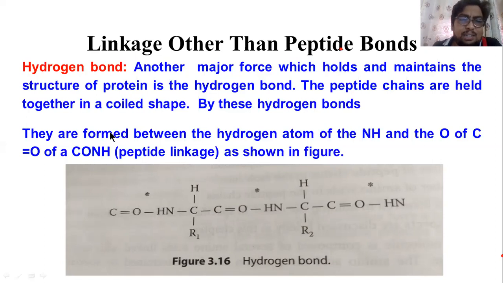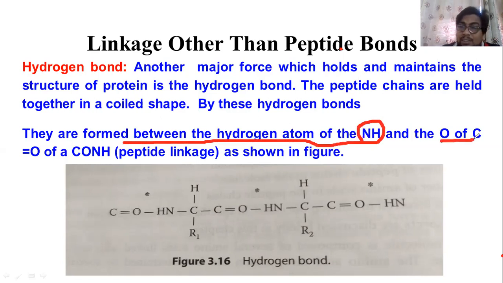So where is this hydrogen bond formed? It is formed between the hydrogen atom of the amino group, that is the amine, and the oxygen of the carbonyl group in the peptide linkage.